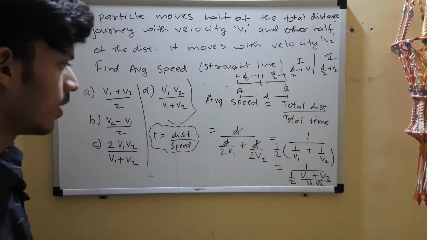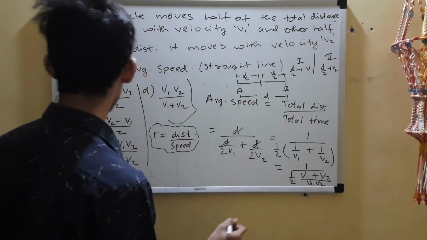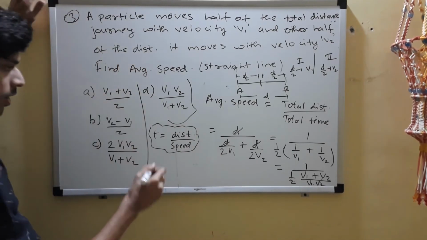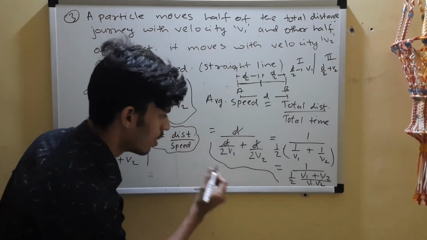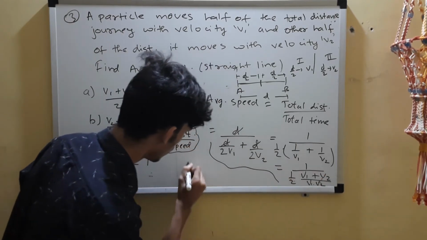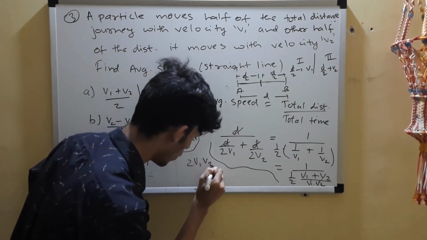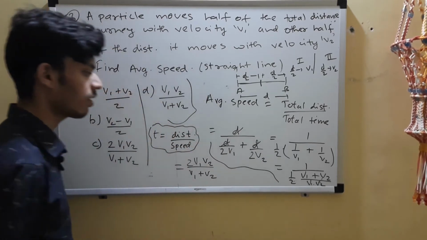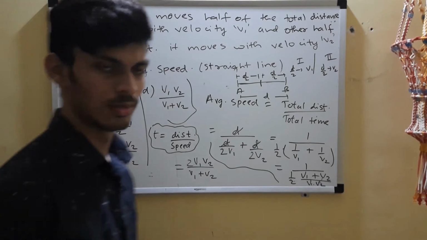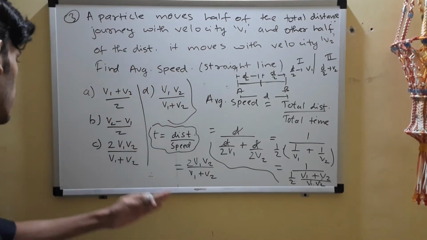So can I simplify it somewhere? I'm simplifying it over here. So that will go on top: 2 v1 v2 upon v1 plus v2. Okay, so the answer is in front of you.